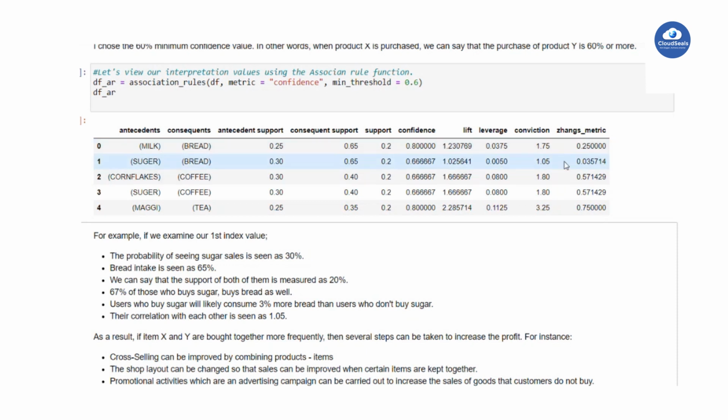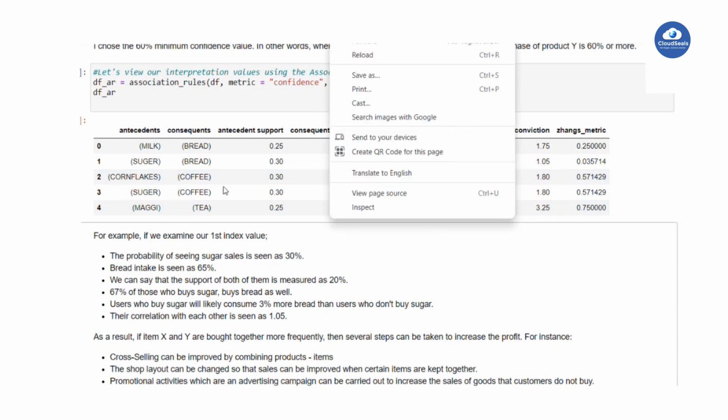Ma'am, excuse me, I have a doubt. This consequent product, can it be multiple, or will it be only one? Multiple is also possible. There is no rule for only one. You can go for multiple.